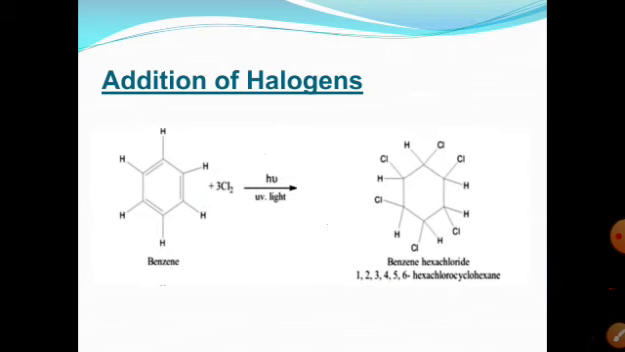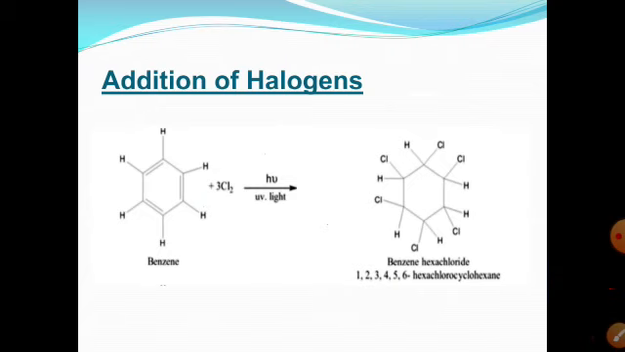The benzene ring becomes saturated. So benzene can add 3 molecules of chlorine or bromine. If we add 3 molecules of chlorine under the influence of light, it is converted into benzene hexachloride, or benzene hexabromide if we add bromine to the benzene ring.